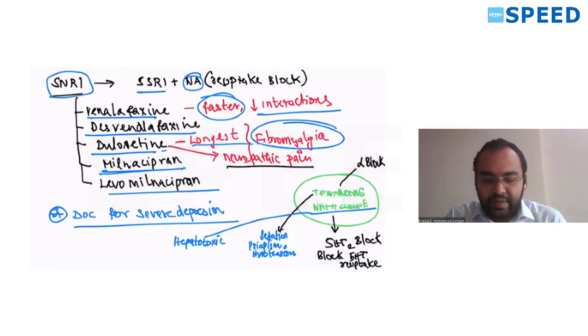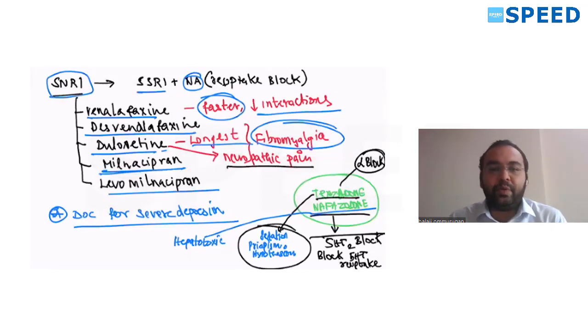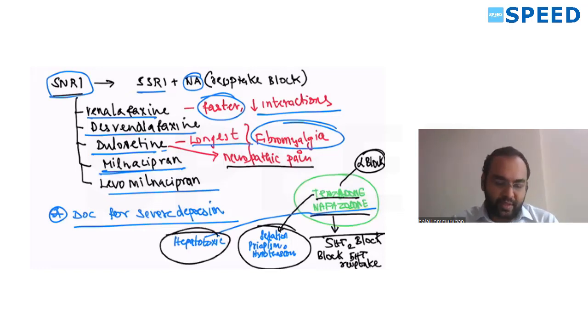Other drugs which we have never seen are trazodone and nefazodone. They cause alpha block along with 5-HT2 block. Sedation and priapism are more common with trazodone. Nefazodone is hepatotoxic. Remember it.